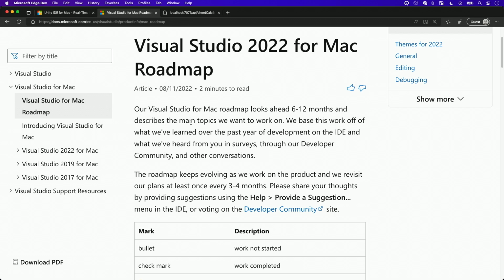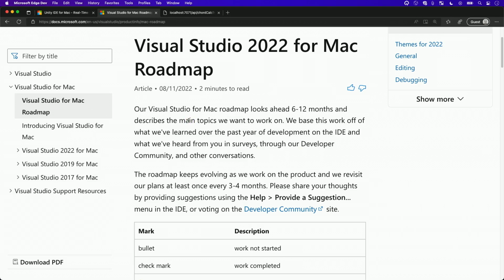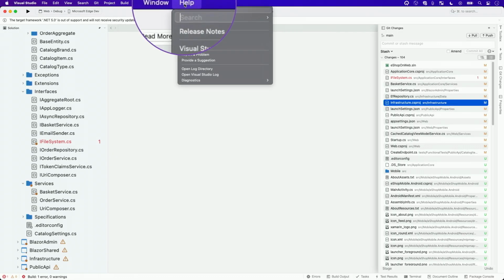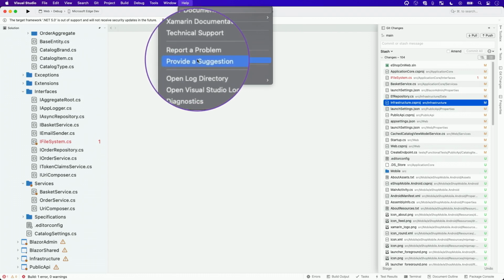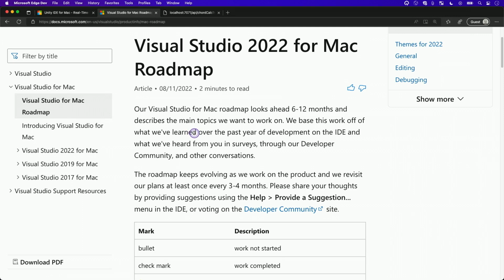It's all based off what we hear from developers like yourselves, and from our own internal use of the product. So if you're going along and you run into issues, or you have a suggestion, please go up to the help menu and use the report a problem and provide a suggestion menus. On the back end we are pulling these in with other bugs we find. We've got reports running where we try to stay on top of the highest voted items on the developer community. We look at the issues coming in from you, and you can tell on some of them that if it's bad enough, it doesn't matter how many votes there are. This is obviously terrible, and we're working to clean that up and get it in a good state. That is above all what we're really focused on.